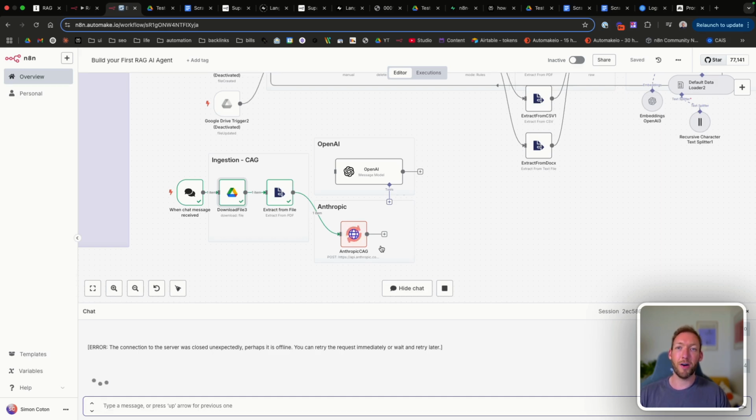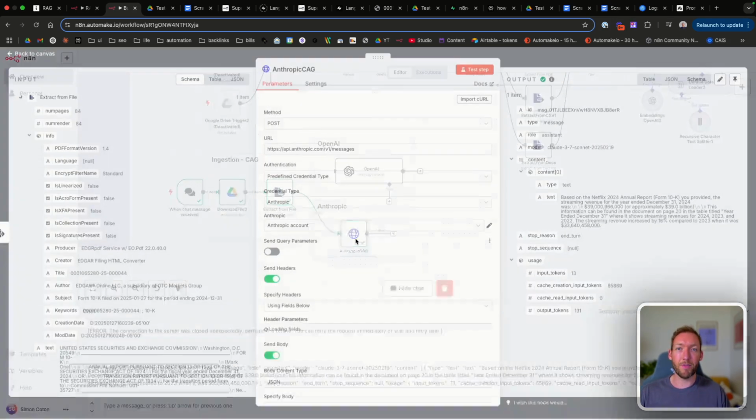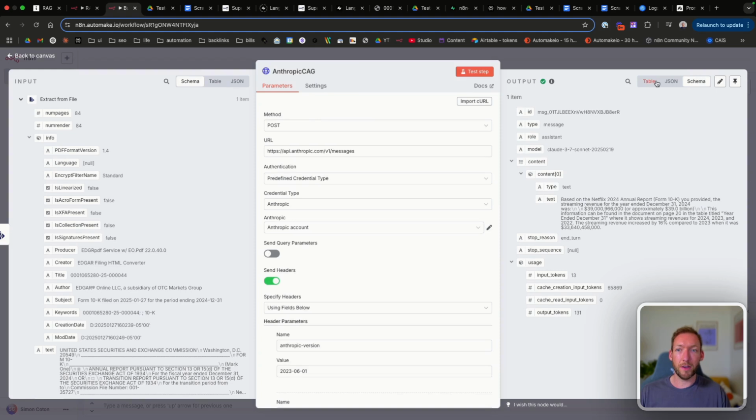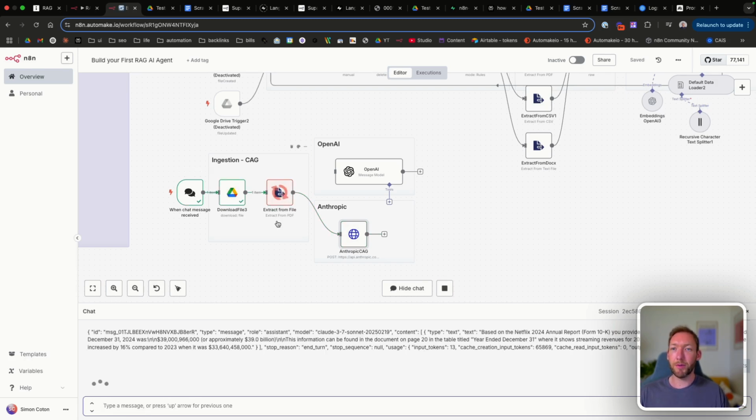But the next question we ask should be significantly quicker. And it's come back and it has given you the correct revenue, again with zero mistakes. If we go into the logs in here, we can see the number of cached input tokens, and the same applies again. Whenever we run a new user query through here, it should return a lot quicker.